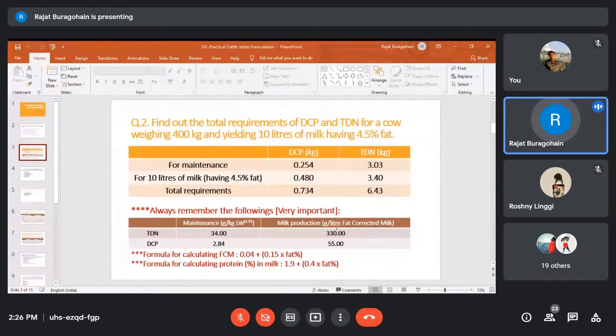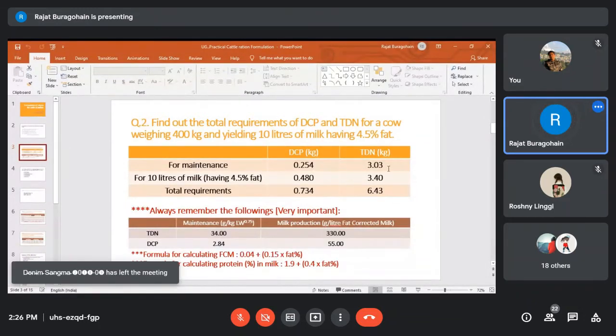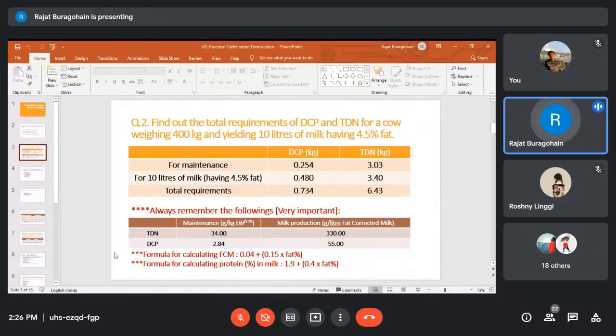And another formula, it is of course optional. If you calculate fat corrected milk, in that case you'll be able to calculate DCP requirement also. But there is another formula for calculating DCP requirement on the basis of fat percentage. Here you can use this formula to calculate approximate protein percentage in milk on the basis of fat percentage. Okay, this is the formula.